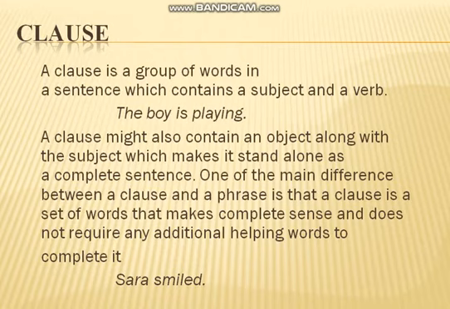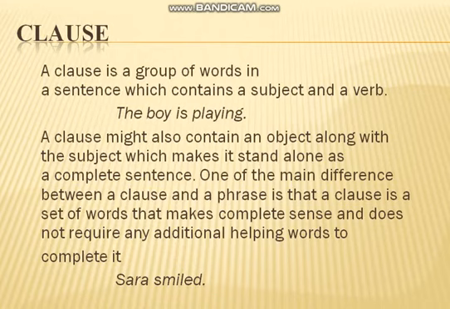An object is not necessary for a clause. Its definition is just that it is a group of words which contains a subject and a verb.